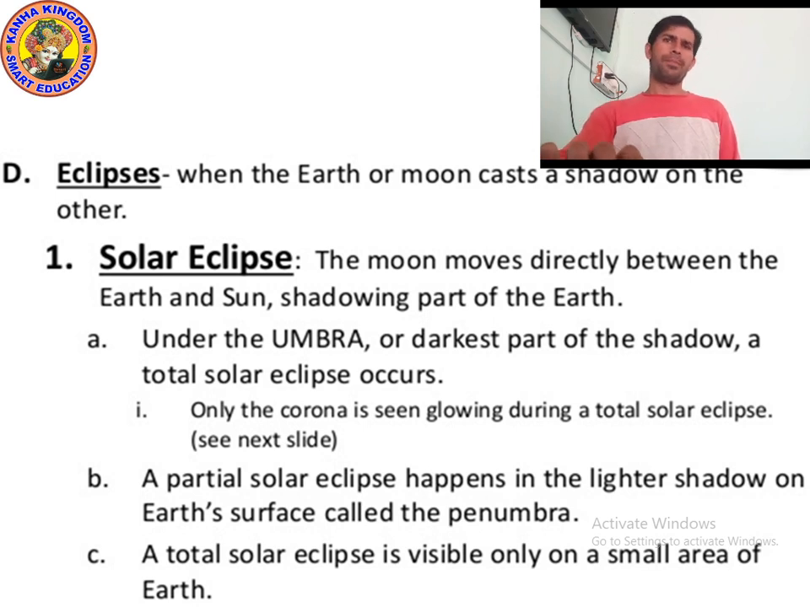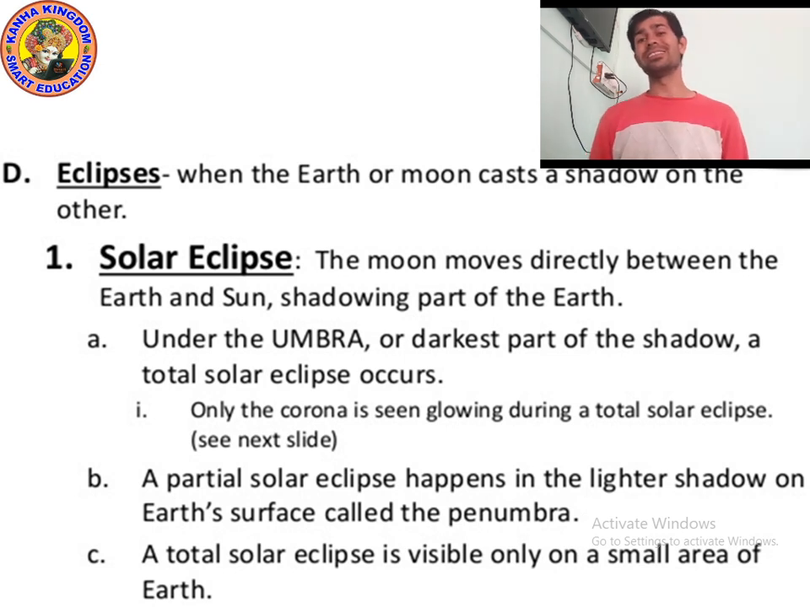So, the eclipse. What is an eclipse? When the earth or moon casts a shadow on the other, that is called an eclipse. You know that the sun is considered the center around which our earth revolves, and the moon revolves around the earth. So when the earth or moon casts a shadow on the other, that is called an eclipse.